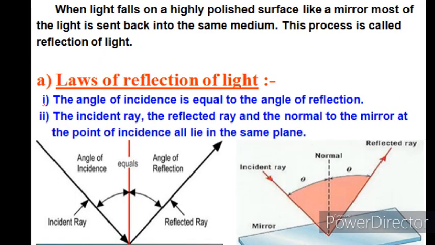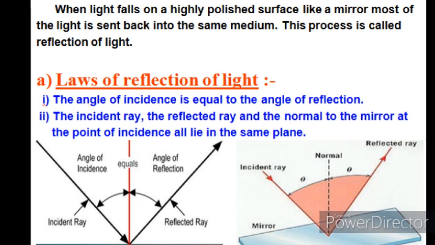Now next we will discuss the laws of reflection. Before we discuss the laws of reflection, we must know what reflection is. So how can we define reflection? Reflection is the phenomenon of bouncing back of light in the same medium on striking the surface of an object.